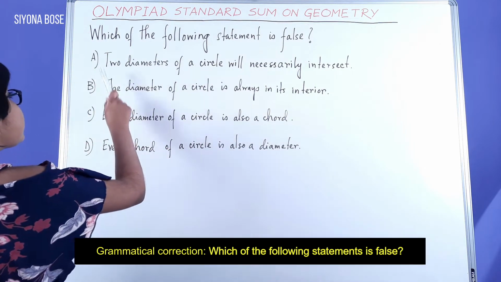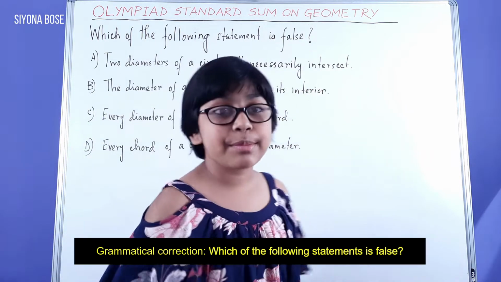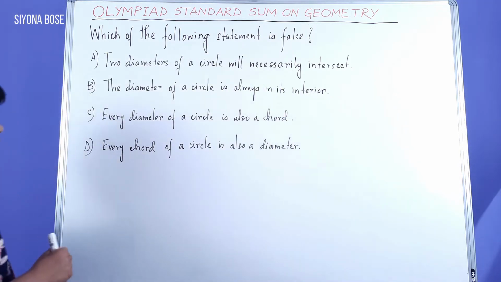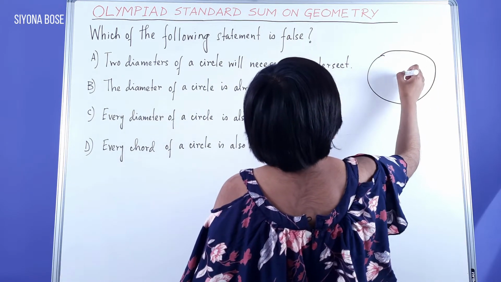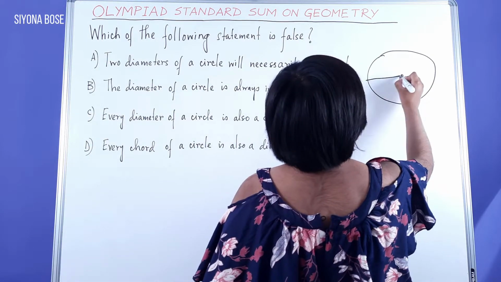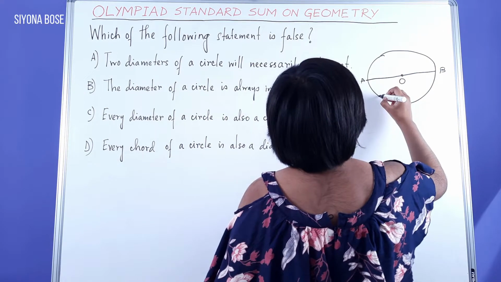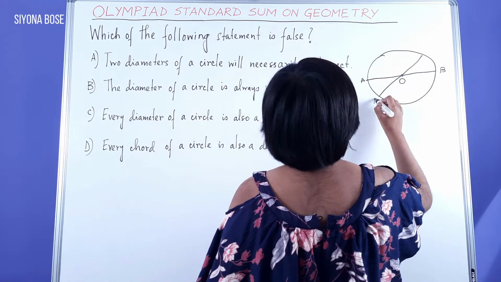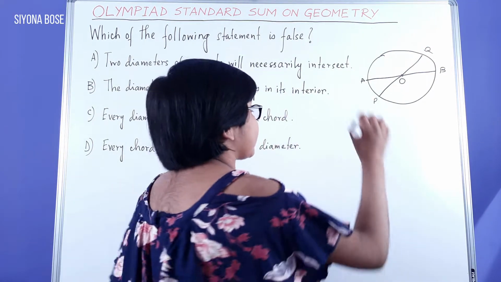Option A, two diameters of the circle will necessarily intersect. We can illustrate this with the diagram. This is the center, O. I'm drawing a diameter through the center, AB, and another diameter joining two points on the circumference, P and Q. These two diameters both intersect at the center.